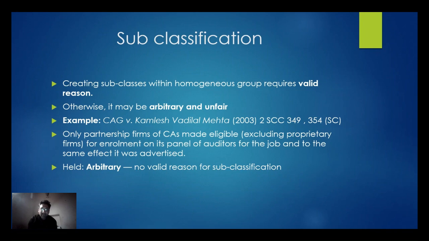Only partnership firms of CAs were made eligible, excluding proprietary firms, for enrollment on its panel of auditors for the job, and to the same effect it was advertised. So there were partnership firms in which the CAs were to be hired. They excluded the proprietary firms and included only the partnership firms. So it was declared arbitrary and unfair. The court held that this is no valid reason for subclassification.